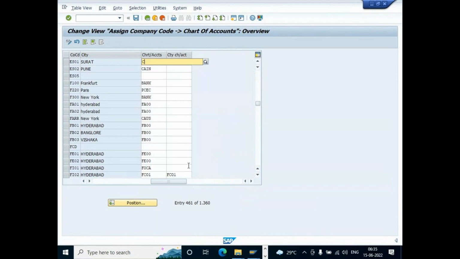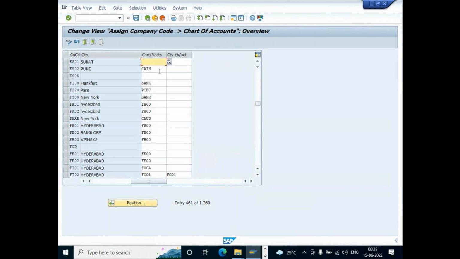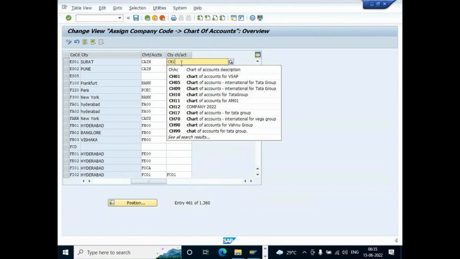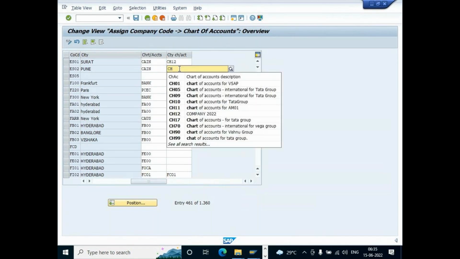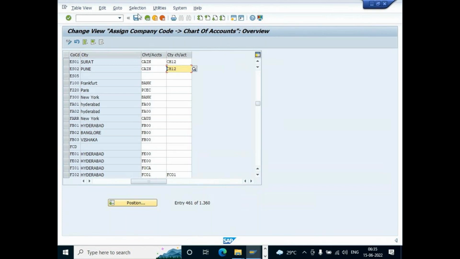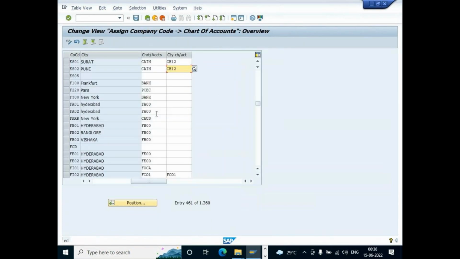This CH12, not here. You keep CIN over here as it is. And beside there is the country chart of accounts, right? There you maintain yours. Okay, sir, no issue.